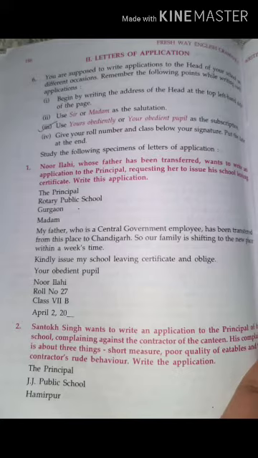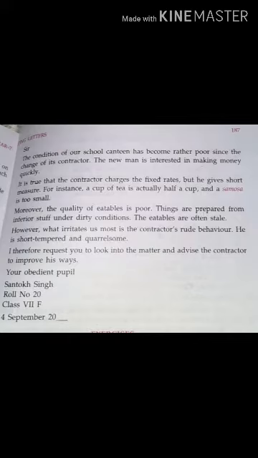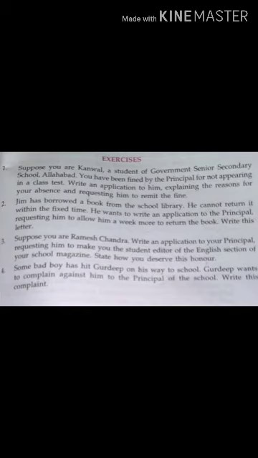Then after that, you have to leave one line. Then you have to write, thanking you, yours sincerely. Then the name has been given, that is Noor, so that you have to write. As for the second letter, you can see the complaint against the school canteen services. You can read it out and learn it. Here 3 to 4 paragraphs are there. Since you are complaining against something, you can extend the paragraphs, 3 to 4 paragraphs, or even more.